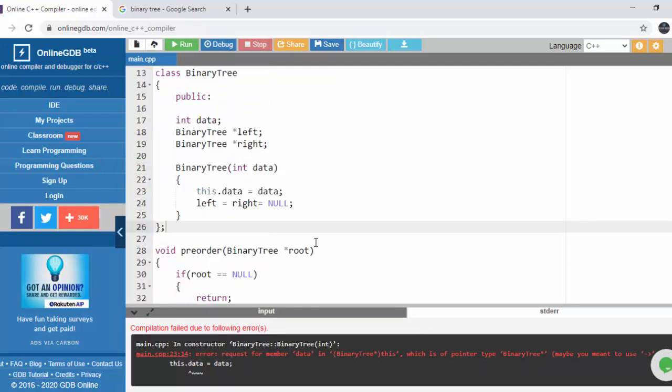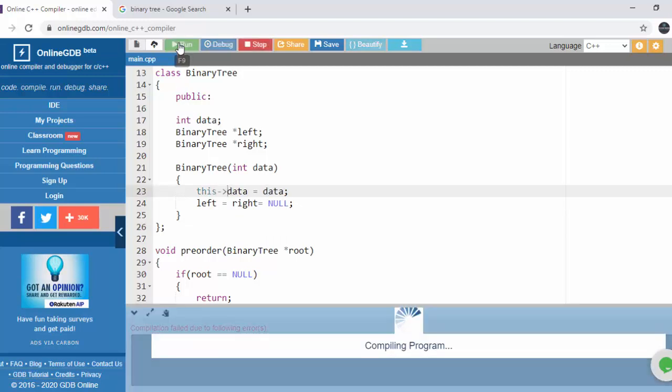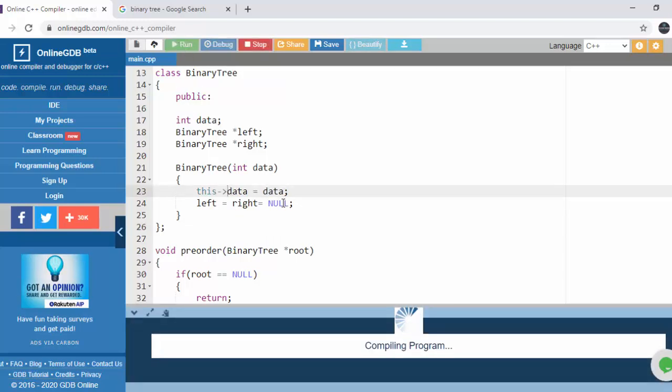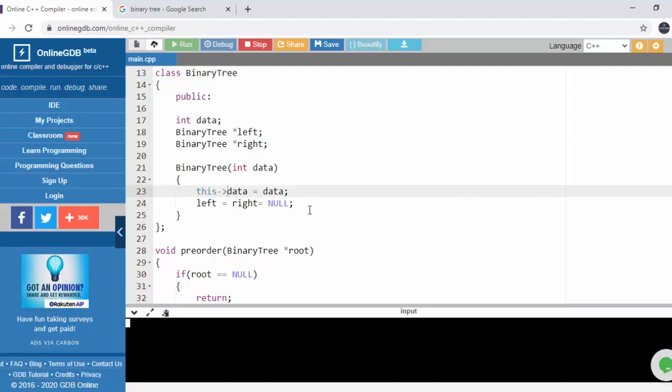We declare our data. With a pointer we have to use arrow, we cannot use dot. And now it should work fine.